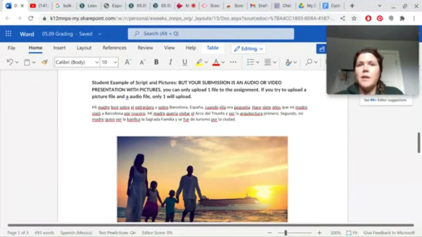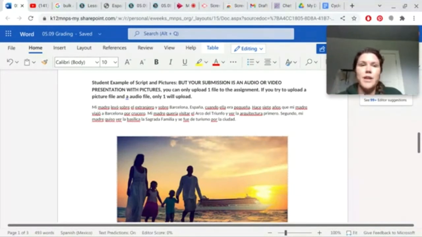You cannot turn in... I'm happy for you to send me your script through message or email if you want feedback on your actual script, but you can't turn in your script and another file of pictures. You can't turn in an audio or video file and then another video file of pictures. So you've got to figure out a way to make a presentation all in one.